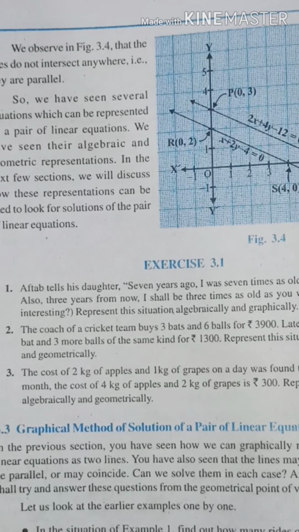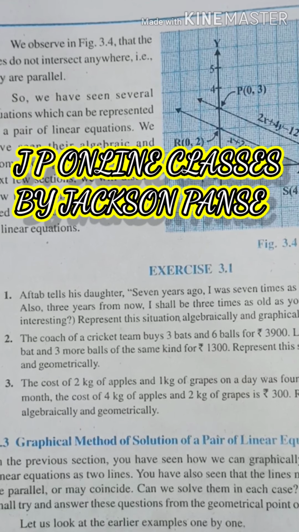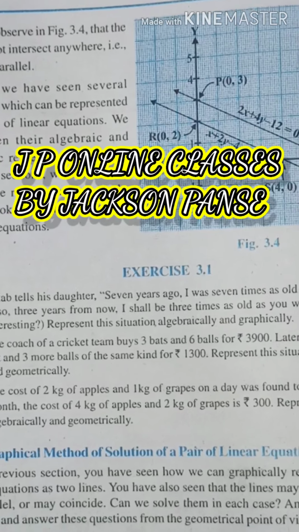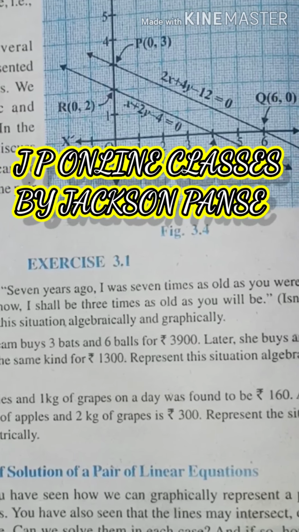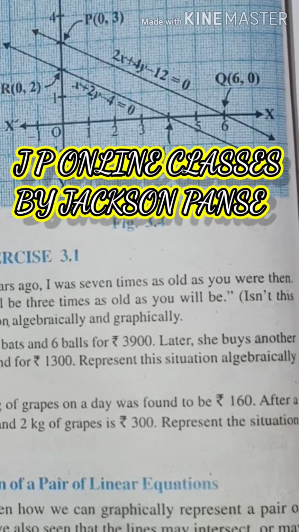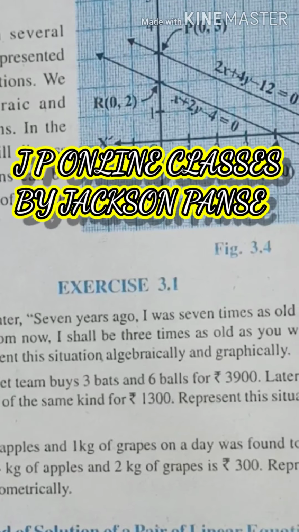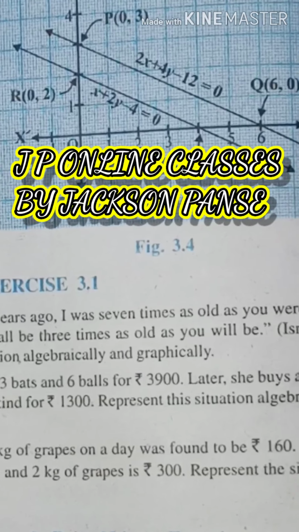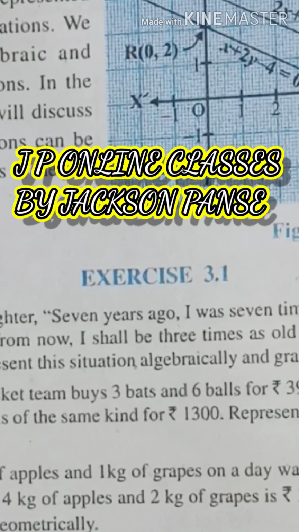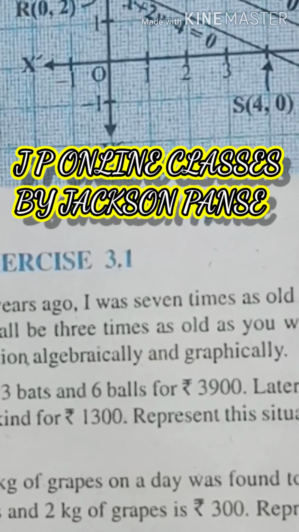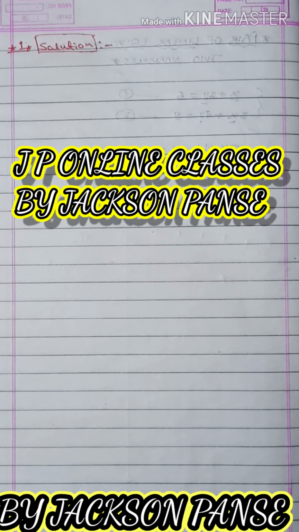Okay, children, see question number 1 of exercise 3.1. Aftab tells his daughters, 7 years ago, I was 7 times as old as you were then. Also, 3 years from now, I shall be 3 times as old as you will be. Represent this situation algebraically and graphically. See, children, how will we solve this question?